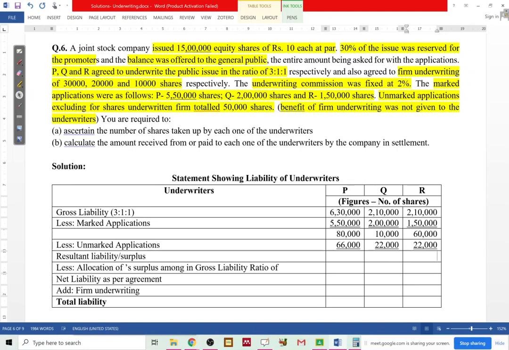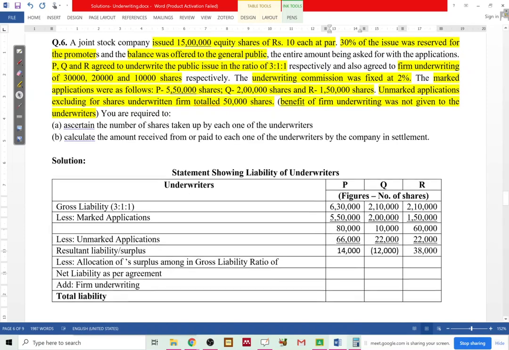Right? Balance. Now resultant liability or surplus. Let's see who gets what. 80 minus 66,000, 14,000. 10 minus 22. Unmarked applications are greater. There will be a negative, right? So negative 12,000 and 60 minus 22, 38,000. This is clear. Okay.